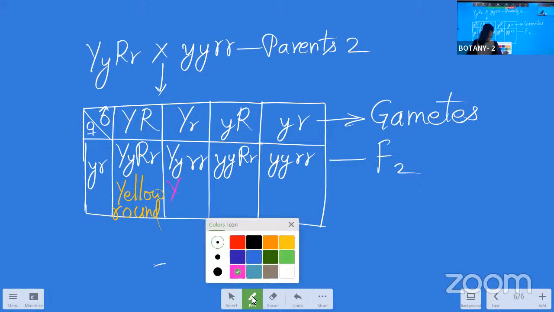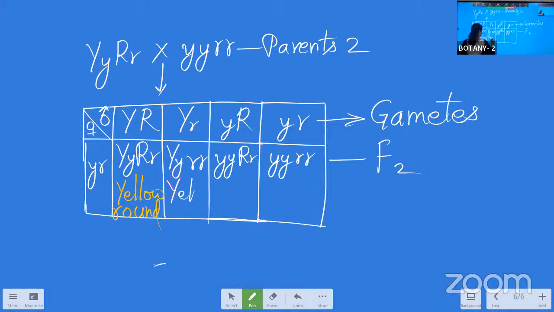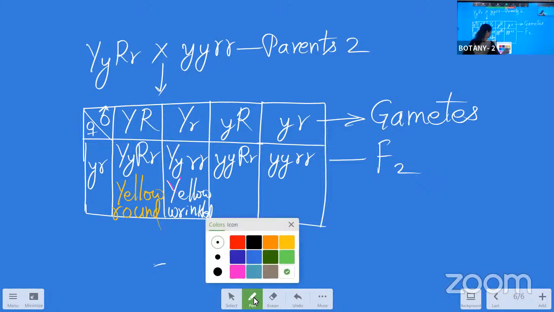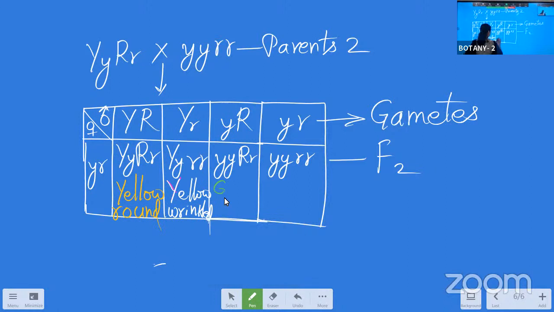This color is also not visible. So we will go with the yellow wrinkled. Okay. Now small y always represents the recessive character. That is the green color. So this is the green round.